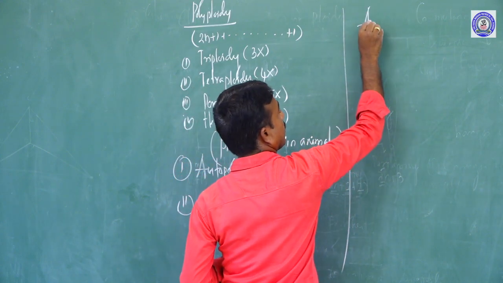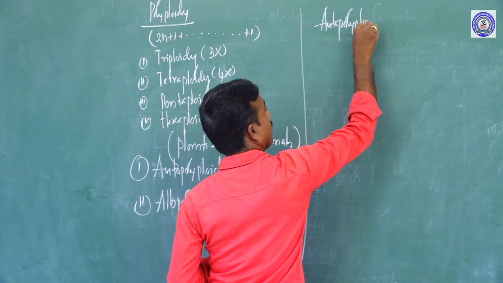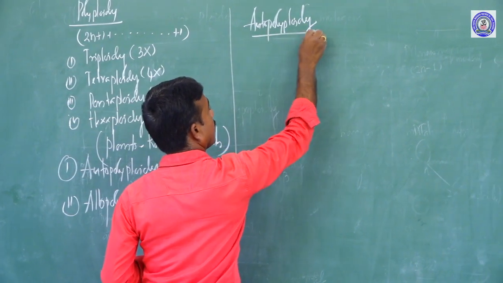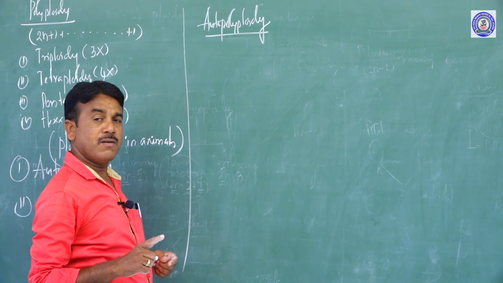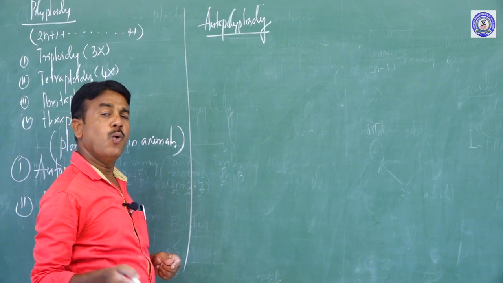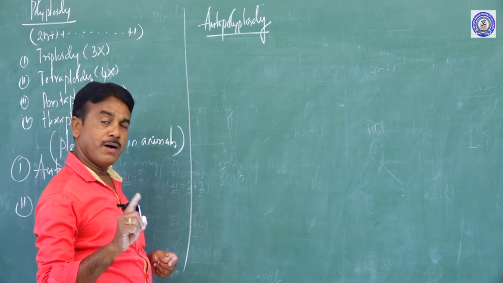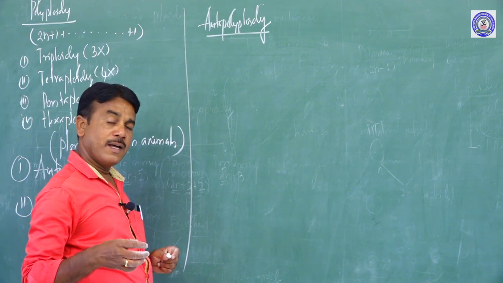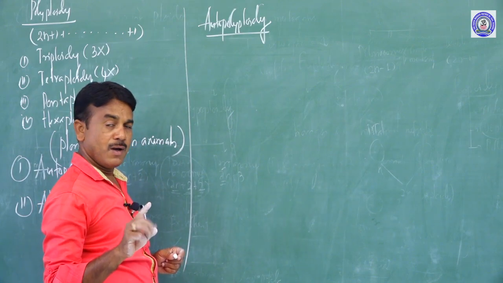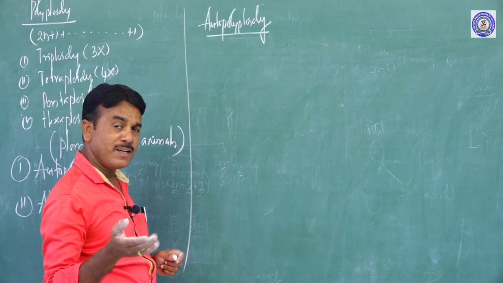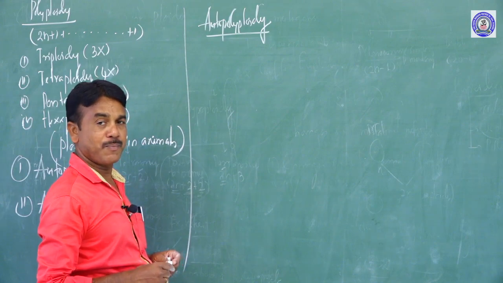Autopolyploidy. What is autopolyploidy? The addition of 1 or more haploid sets of chromosomes in an organism's own genome, or numerous chromosomes ordered in an individual species, is commonly called autopolyploidy.